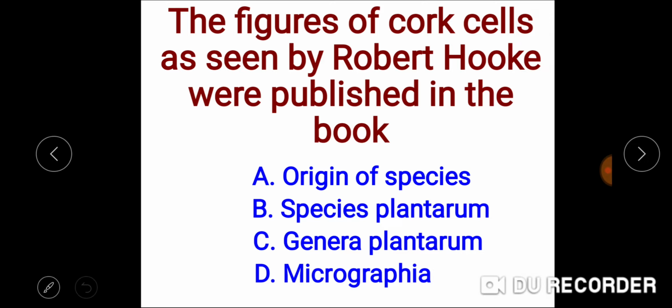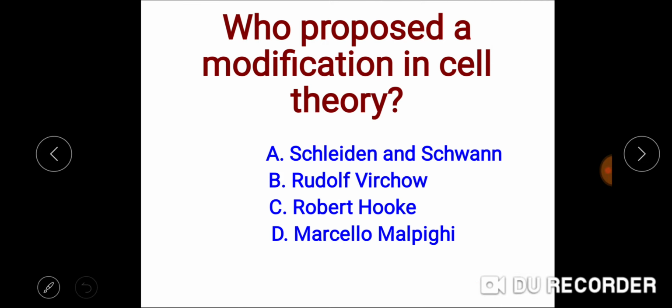The author of Genera Plantarum is again Carl Linnaeus. And the fourth option, Micrographia, was written by Robert Hooke. This is the correct answer. So we can say the figures of cork cells as seen by Robert Hooke were published in the book Micrographia. Next question. Who proposed a modification in a cell theory?